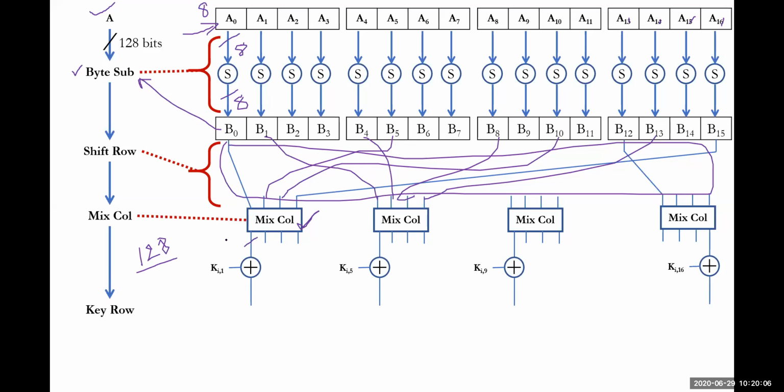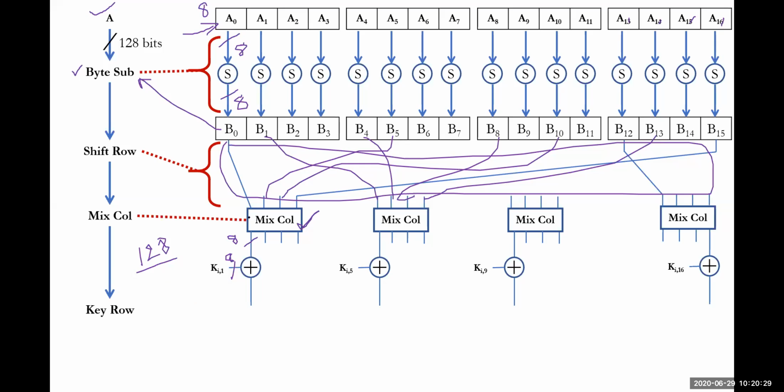So this is 8 bits, and this is also 8 bits. First column ki1, second column ki2, ki3, ki4, ki5, and so on. For each and every round, 16 subkeys are created.